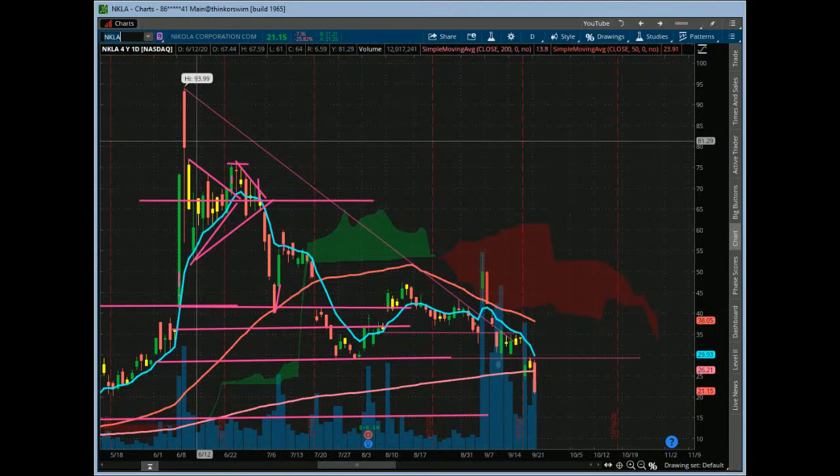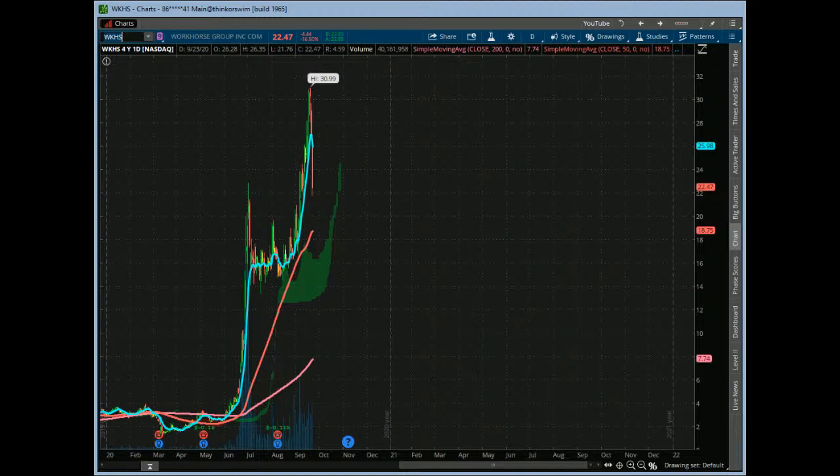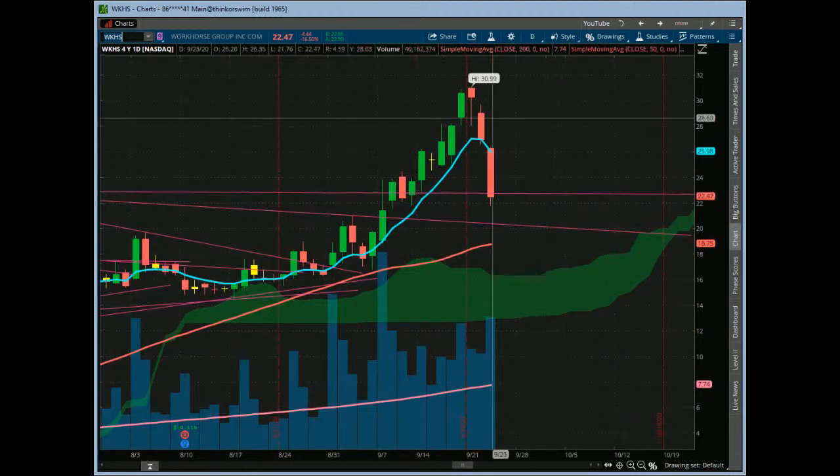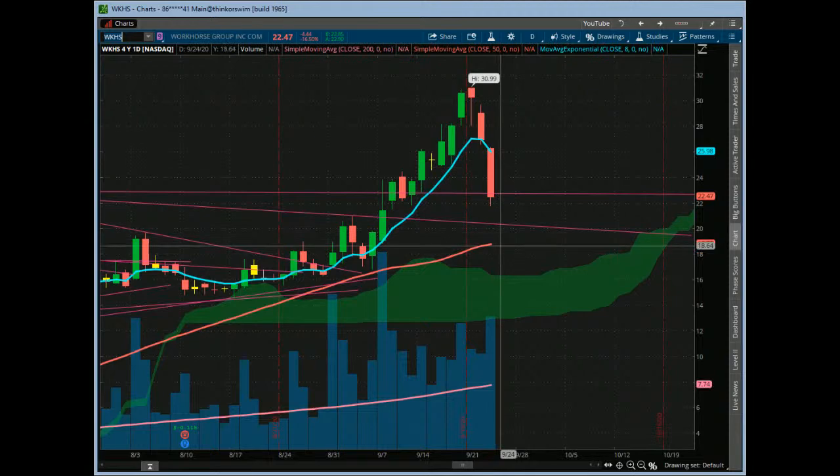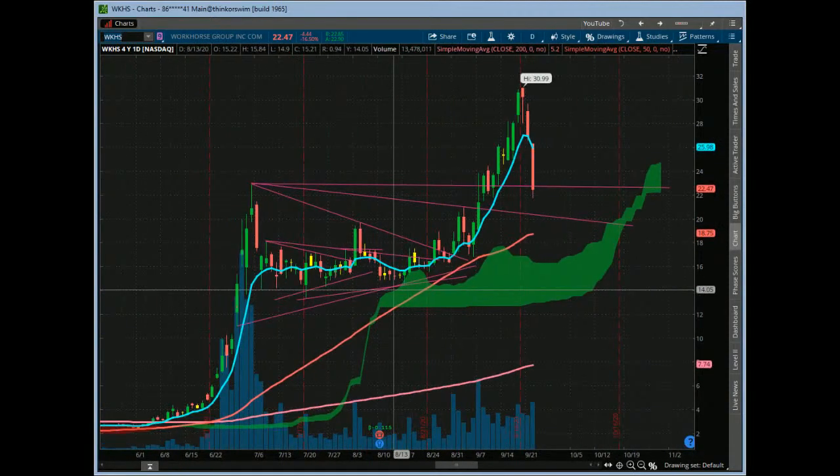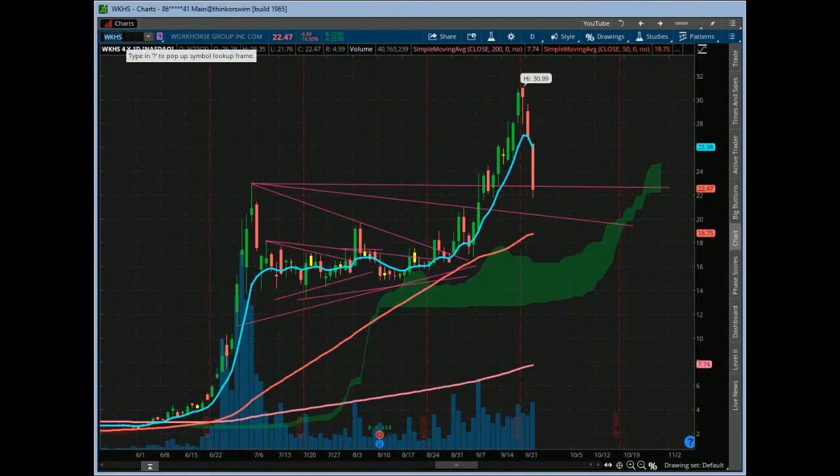And then Workhorse, I mean, who knows? I don't even know what this company does. Oh, look at this one. Wow. What a move, guys. Did we not call this as a hanging man top right here off of Workhorse a couple days ago? And nice move down. Great follow through to the downside. I wouldn't be surprised to see more on this one too. I mean, do they even do anything? Who knows? So this one and Nicola just so shady. So we'll see how that goes.